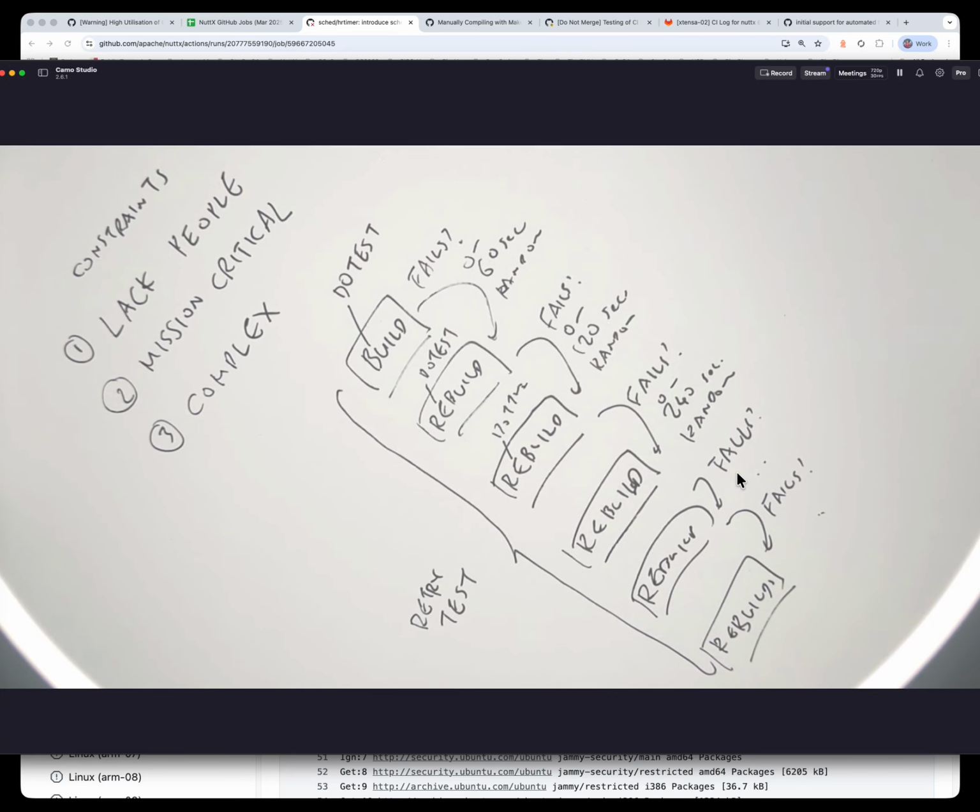But there is also another situation, what I call the lockstep situation. These jobs are running in parallel. We could have 10 of these jobs running in parallel.